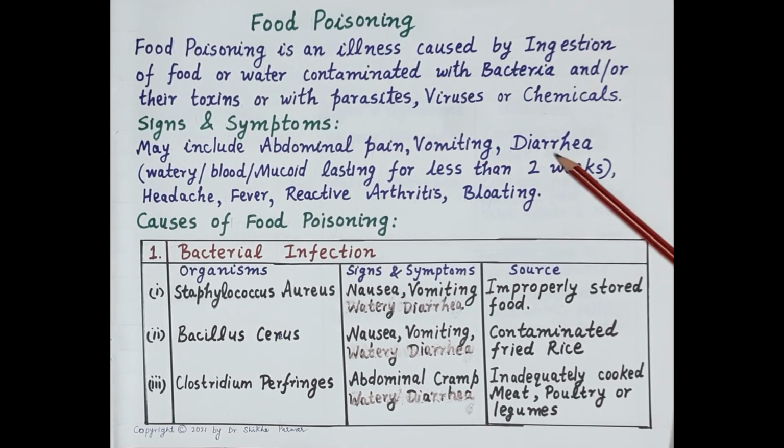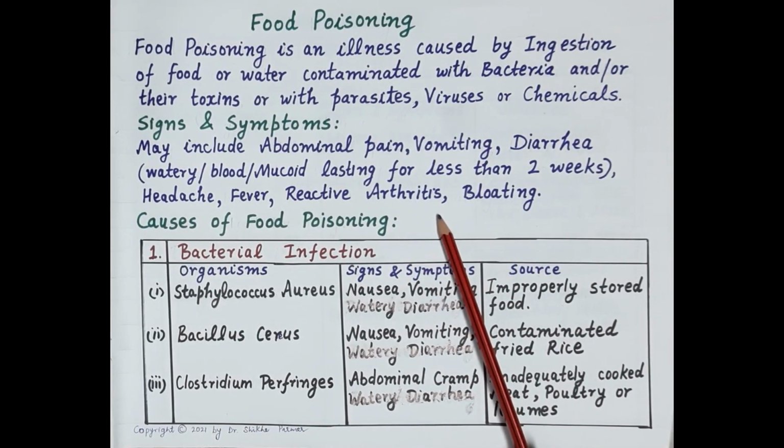Now, diarrhea is usually watery, but it can also be bloody or mucoid if bacteria invades or passes into intestinal epithelial cells. And this diarrhea usually lasts for less than 2 weeks. Therefore, we can say that food poisoning causes acute diarrhea.